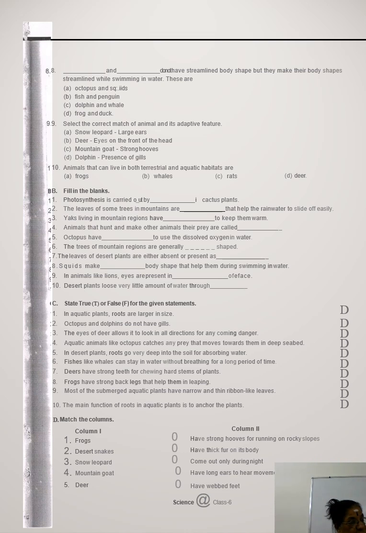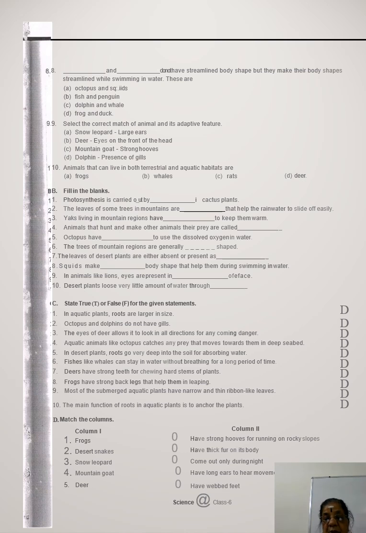Okay. The next one, animals that can live in both terrestrial and aquatic habitat. Frog. Frogs are called amphibians, where the larval stage, the tadpole stage, lives in water, and when it becomes an adult, it lives on land.